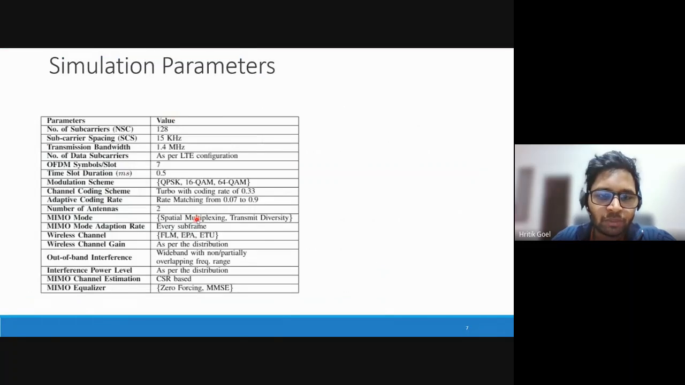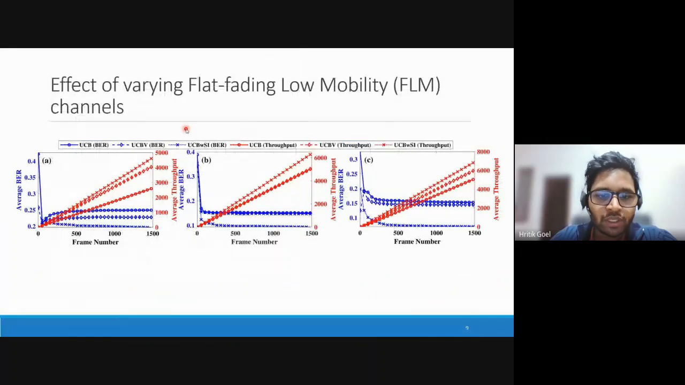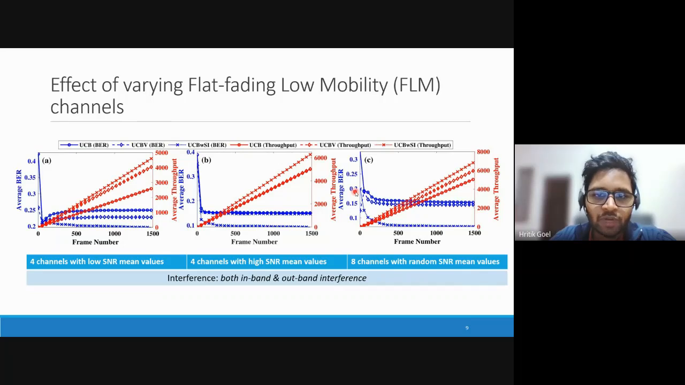The table here shows the simulation parameters that we have used in the simulation, which are in accordance with the LTE standard. Moving over to the results section. Here the UCB-WSI algorithm performance is compared with the conventional RL algorithms. The three different plots show various channel combinations for the flat fading low mobility profile, the FLM profile. From the plots we can see that our proposed solution outperforms the conventional RL algorithms for the BRN throughput metric for all the channel combinations.